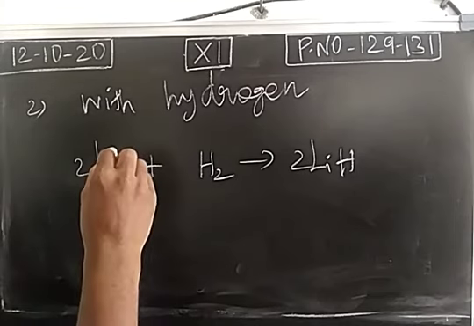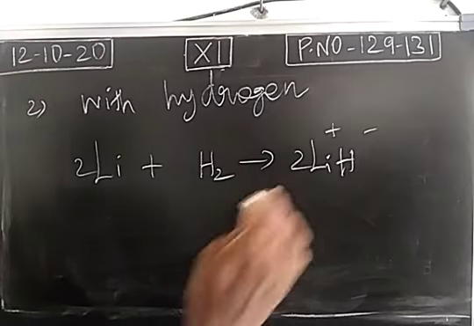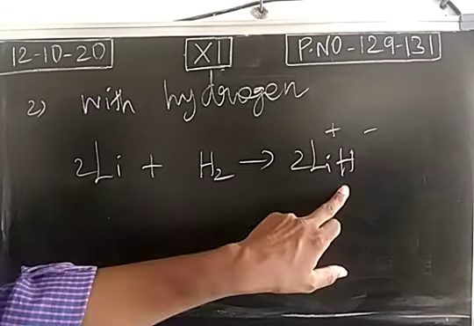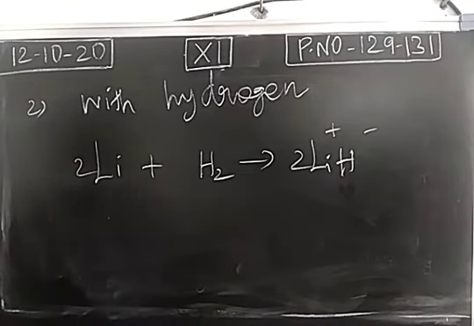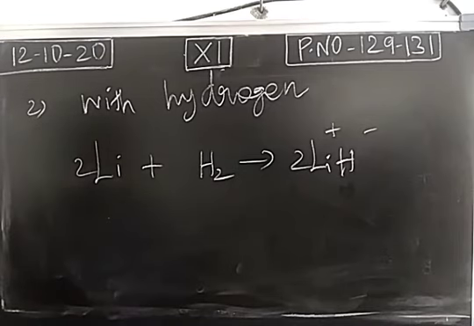Lithium loses an electron, the hydrogen gains an electron. So here hydrogen behaves like halogens, like fluorine, chlorine. Hydrogen gains an electron to become like helium. So we call the hydrogen as hydride ion. So lithium hydride. Alkali metals will combine with hydrogen, they are forming ionic hydrides.